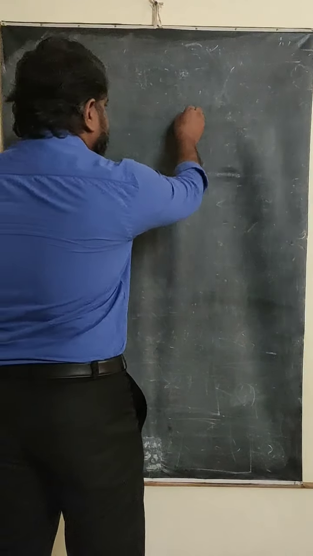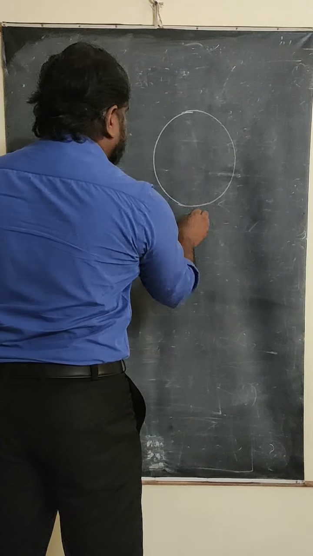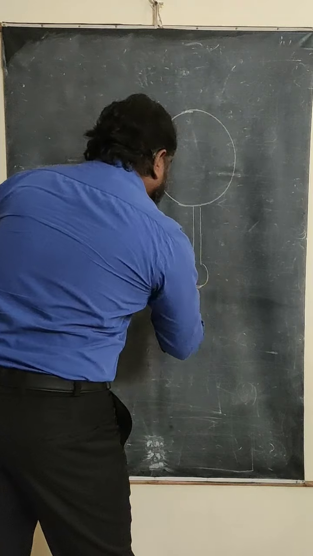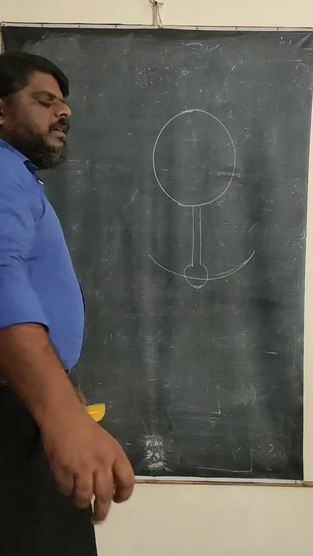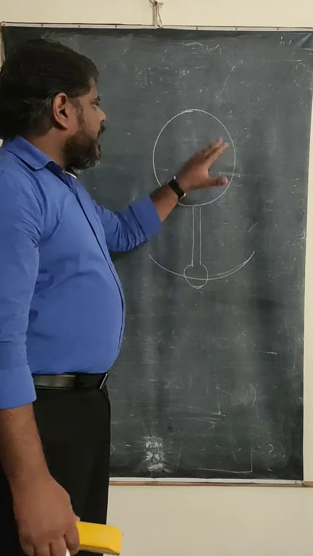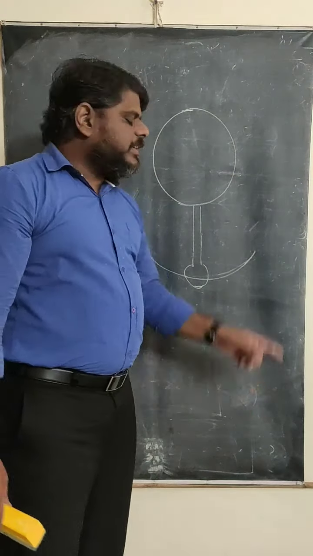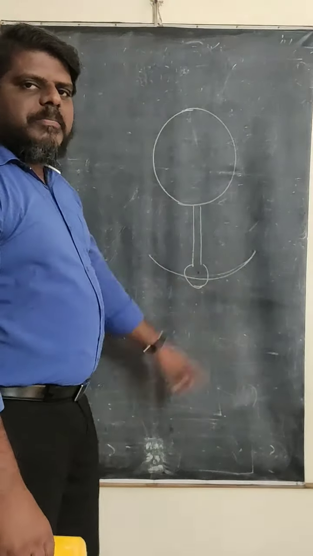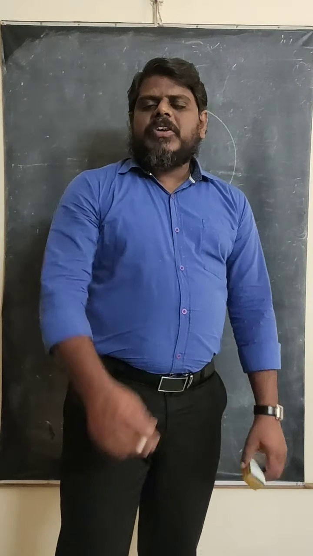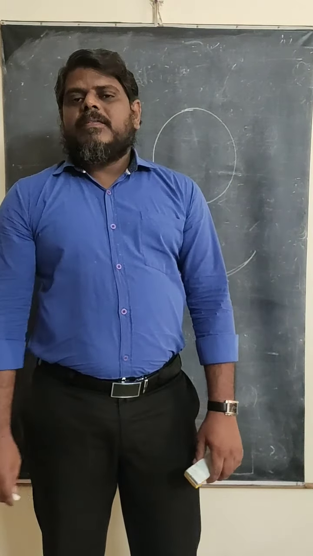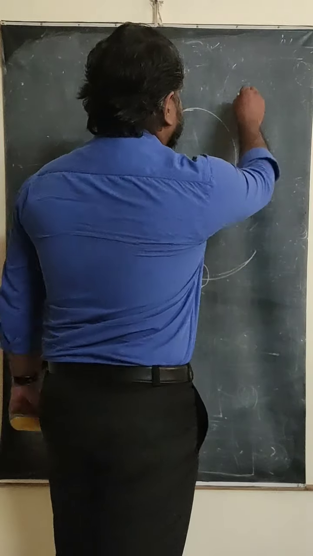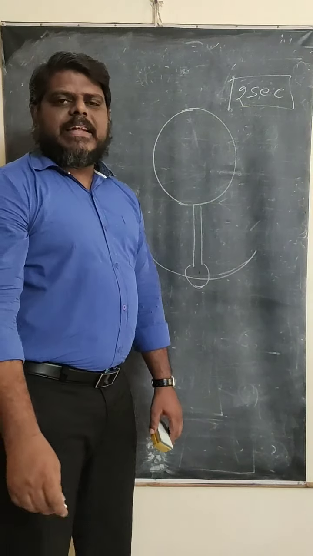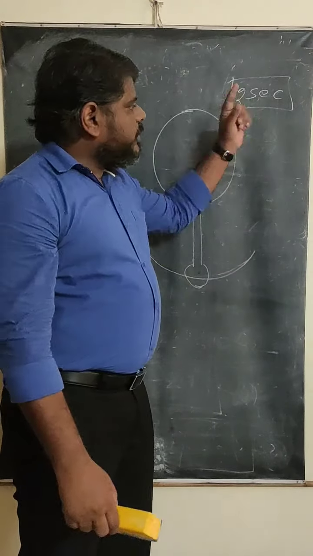A pendulum clock means there is a clock here, and below the clock a pendulum is suspended, and this pendulum oscillates. When this pendulum oscillates, the time runs. What is the time period of the second pendulum? Do you have any idea? The time period of the second pendulum is 2 seconds. This is a very important point you have to remember. The time period of the second pendulum is 2 seconds.